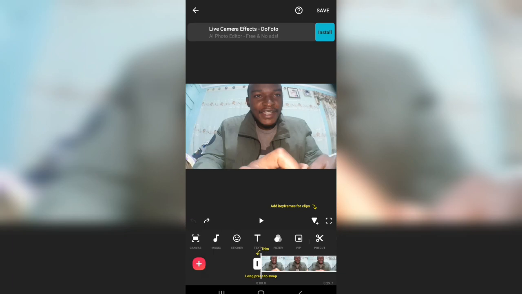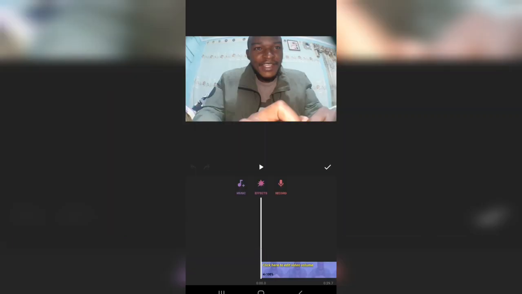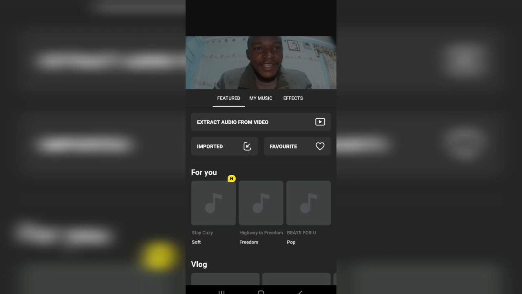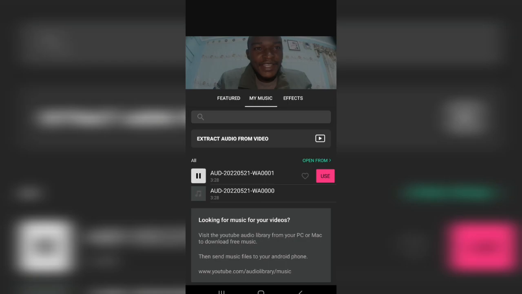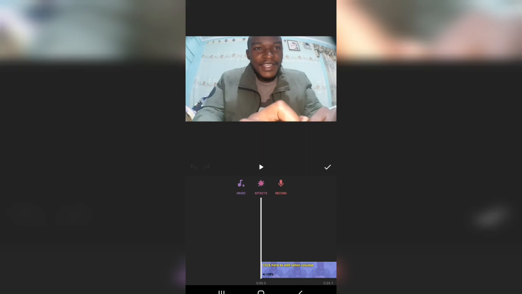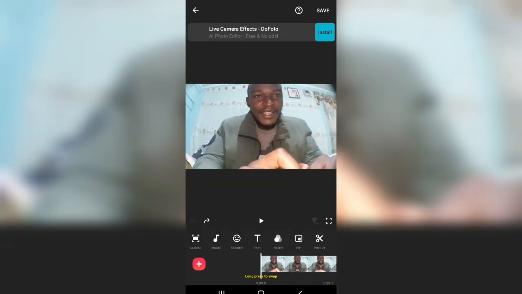If I wanna use some music, I click there and then I'll click on this place and look for the music to use. If that is the music, I'll just click on it and then use. And also you can record your music if you wanna use it there. So let's come to this other menu, sticker.